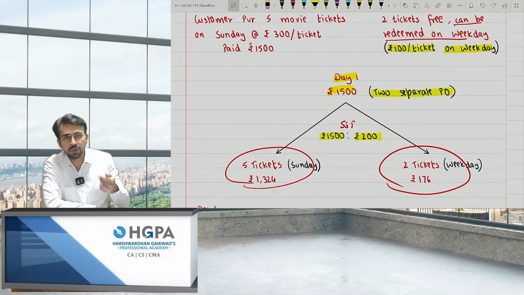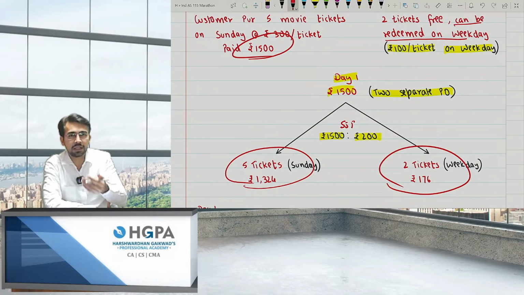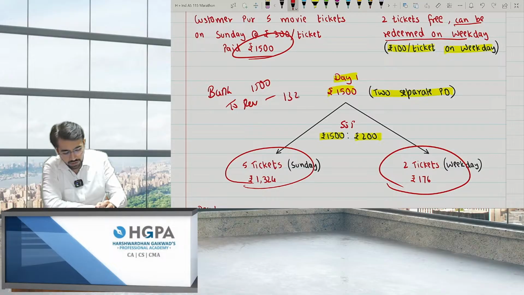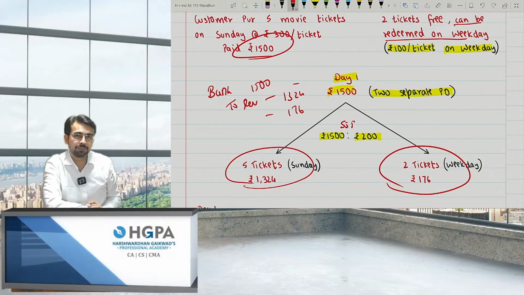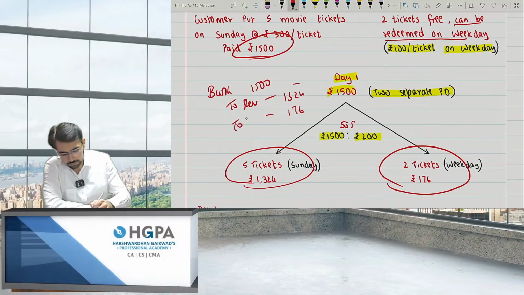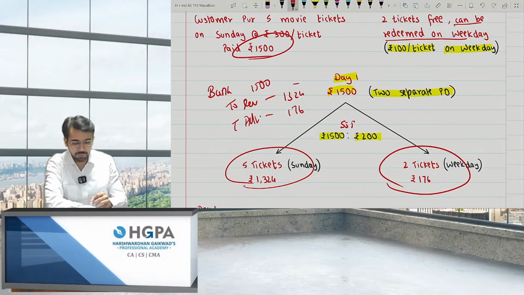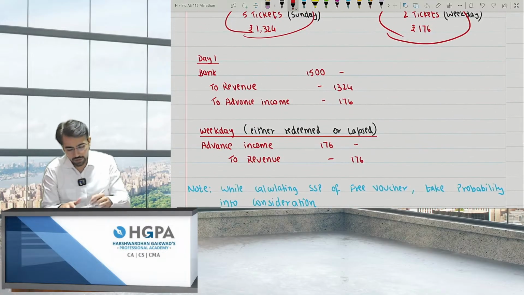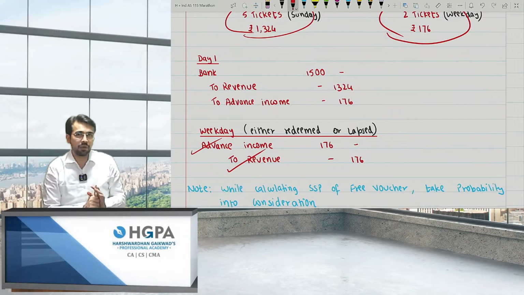So as soon as you give me the amount of 1,500, I cannot say this is my income for the first day. I'll make it like this: bank account debit 1,500, to sales, that is revenue, I can book only 1,324 because 176 is advance I have taken for weekday, right? So to advance income, that is liability. So if at all on weekday you come, I'll treat it as revenue. Weekday either redeemed or lapsed, advance income to revenue. I'll book it like this, right?